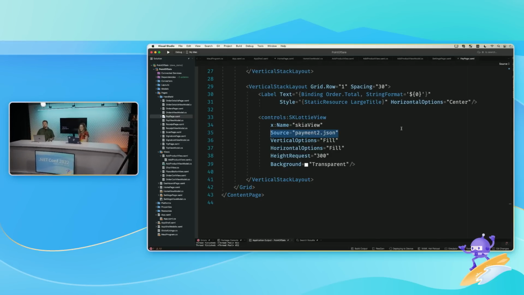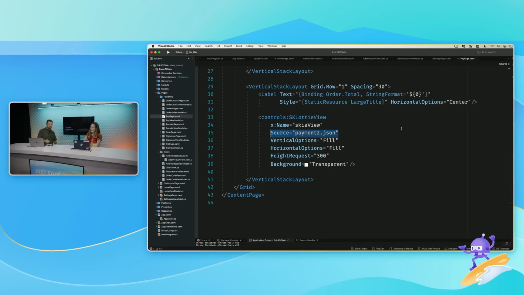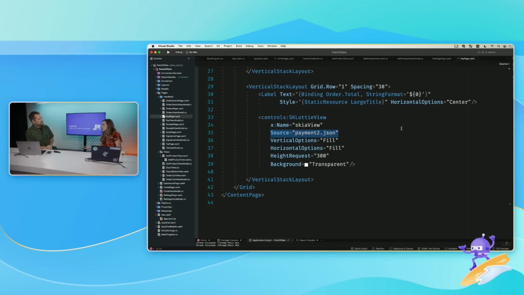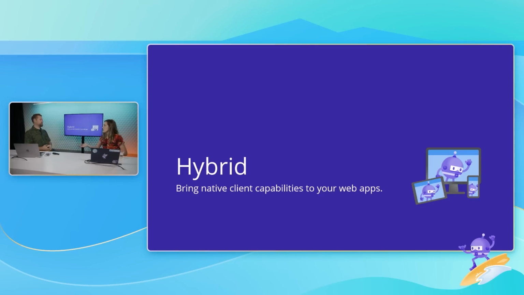So let's go back to the slides. Do you have some slides? Oh, I have some slides. You know, you asked me to help you. SkiaSharp sounds like it would actually be really helpful for something like a signature control, right? Drawing. Yeah. I'm not going to do that.